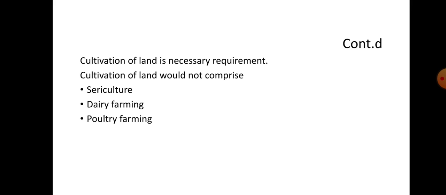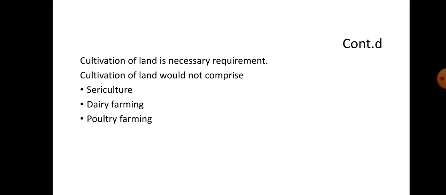Sericulture, dairy farming, poultry farming, stock breeding, gathering of fruits, and cutting of grass or wood are not considered as agriculture under the term agriculturist's definition, since there is no cultivation of land.